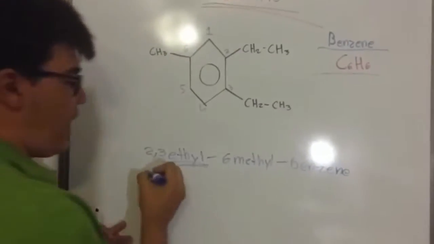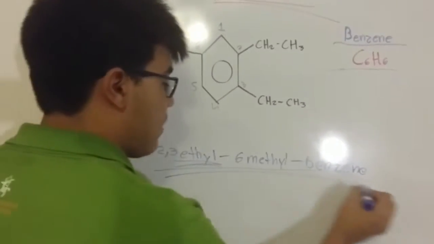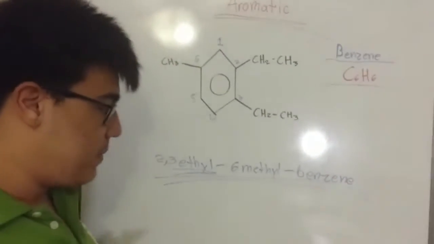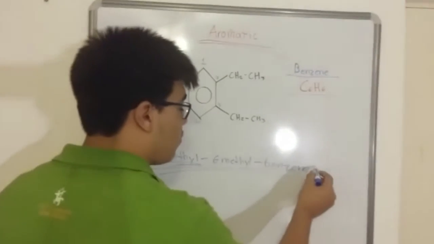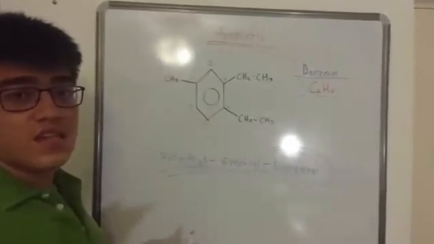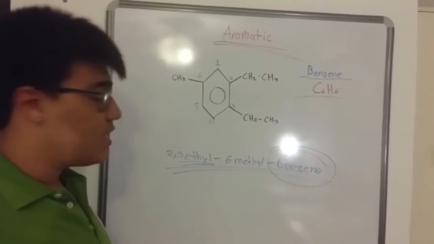And this is how you can name an aromatic type of chain. It's the same as when you want to name any other chain. You just have to know that benzene is the most basic one, so you can know that it's an aromatic chain. It's very simple.